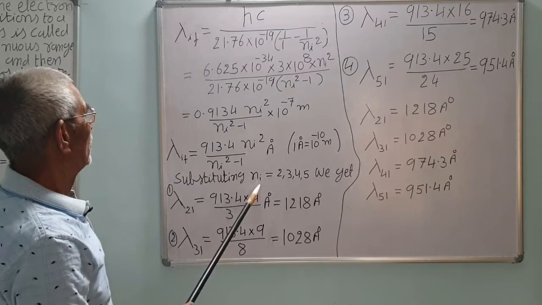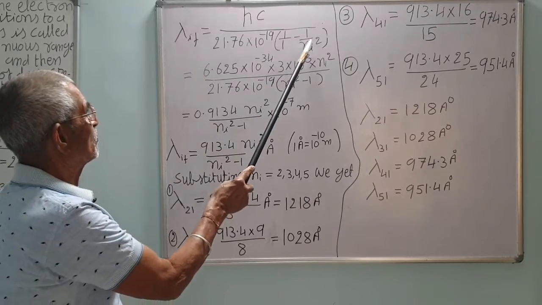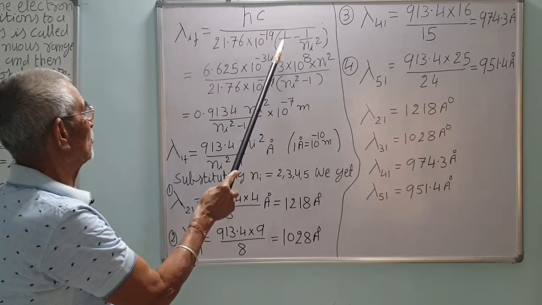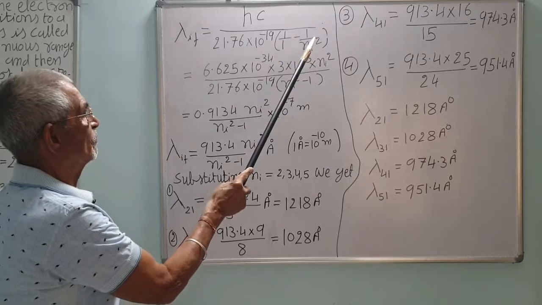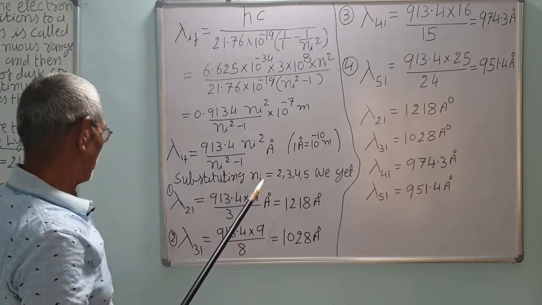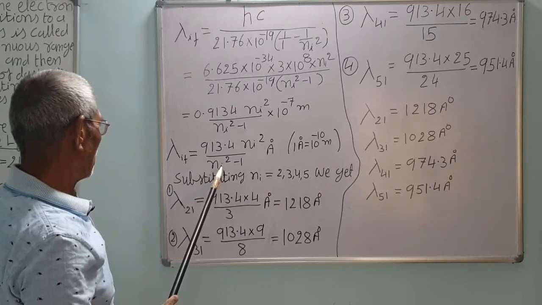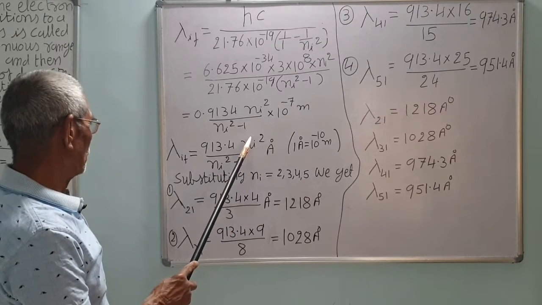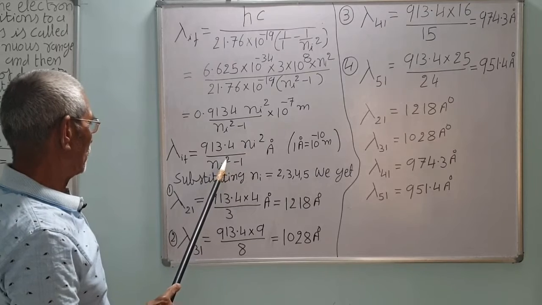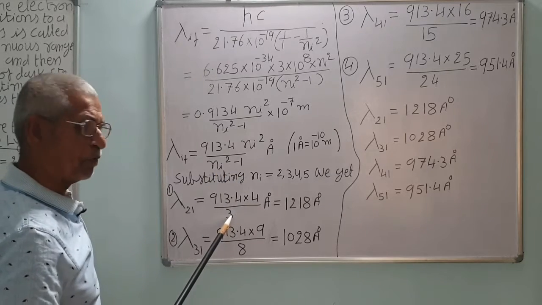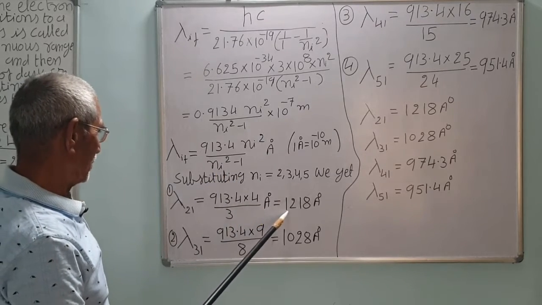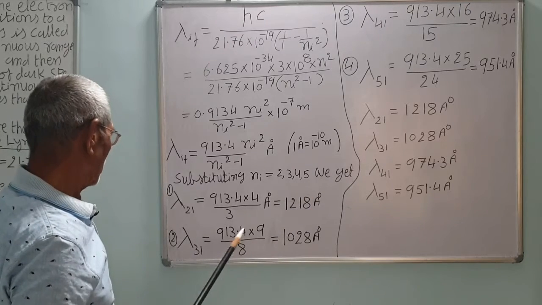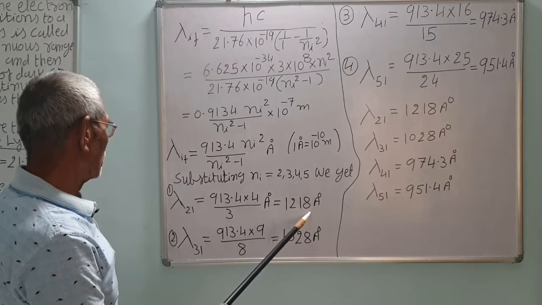Now, when an electron jumps from 2 to 1, 3 to 1, 4 to 1, 5 to 1, let us see first 2 to 1, where n is equal to 2. So 2 squared is 4, and 4 minus 1 is 3. So multiply by 4 by 3, that will give you 1218 Angstrom units, correct. This is the longest wavelength.